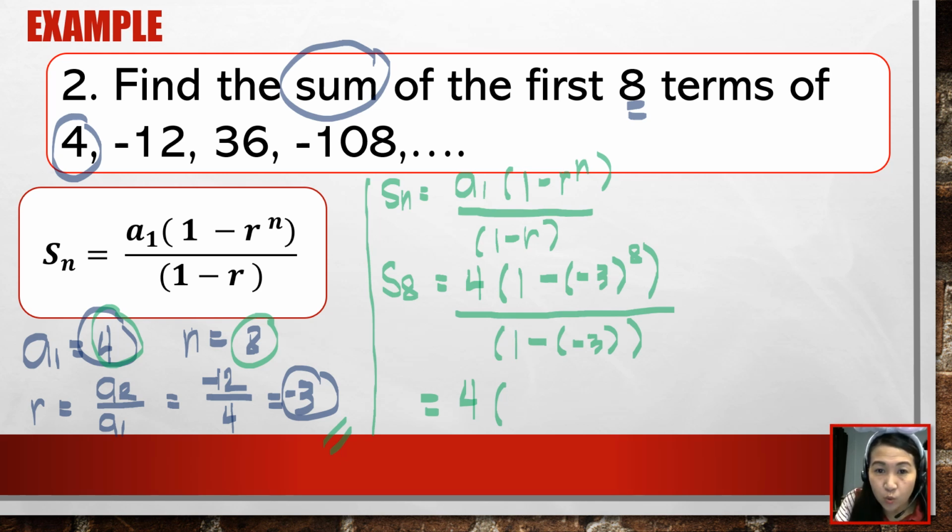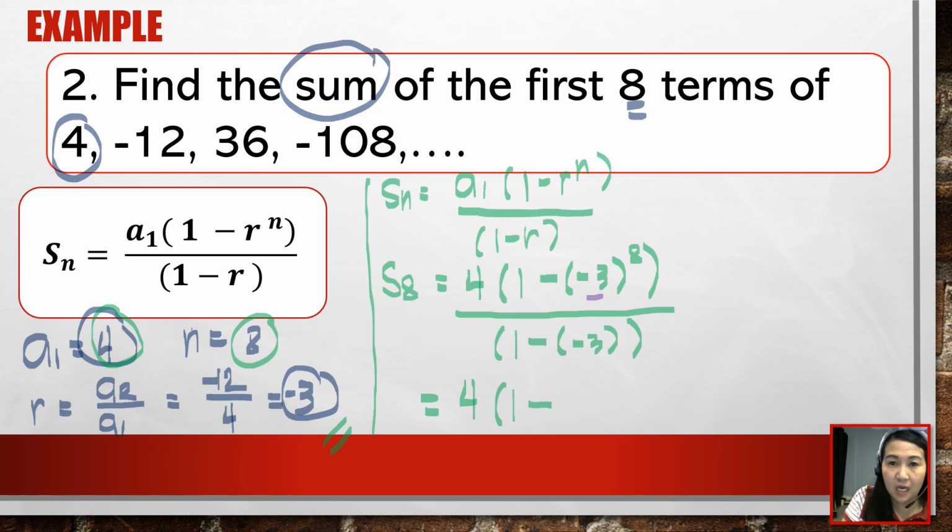So, in this case, we need first to perform the exponent. Okay, so copy lang muna natin si 1 minus, tapos si negative 3 raised to 8, hanapin muna natin yung value niya. Okay, solve natin yan dito sa other side. Imumultiply natin si negative 3 ng ilang beses sa kanyang sarili?